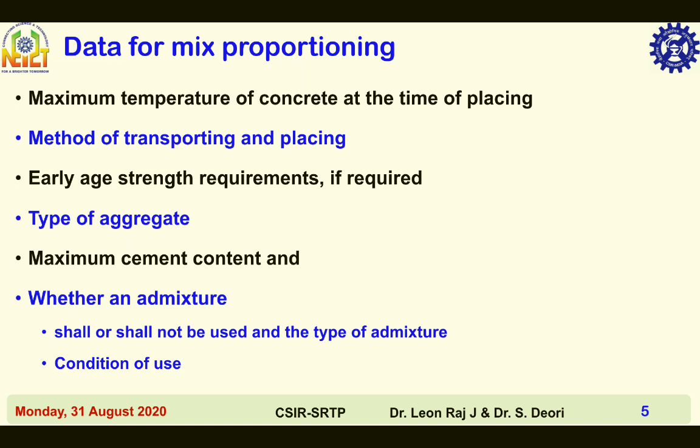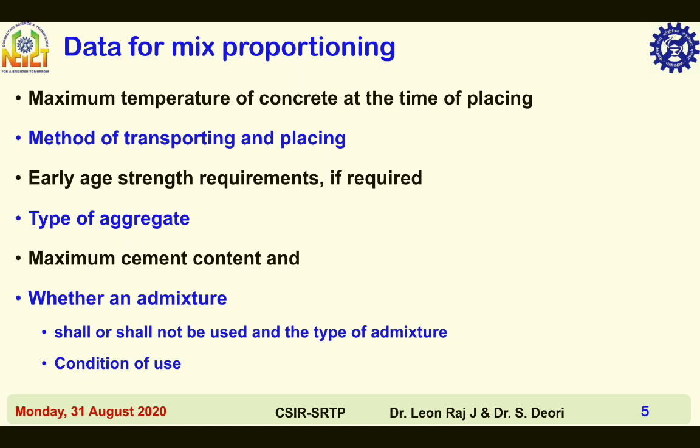Maximum temperature of concrete at the time of placing, method of transportation, placing method, and early age strength requirement details are required for mix design.